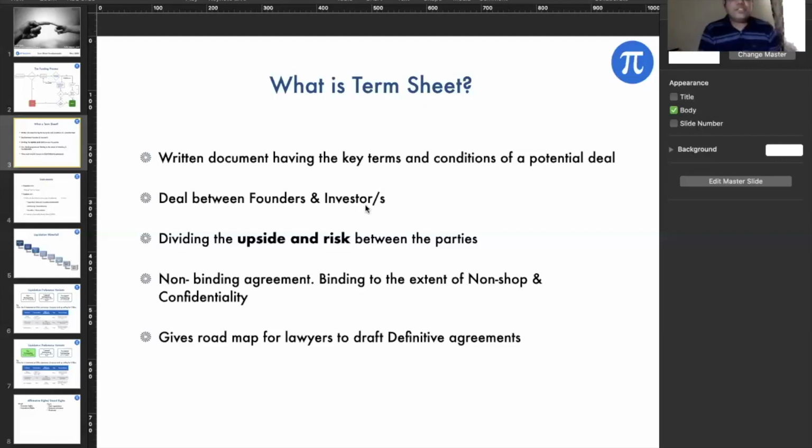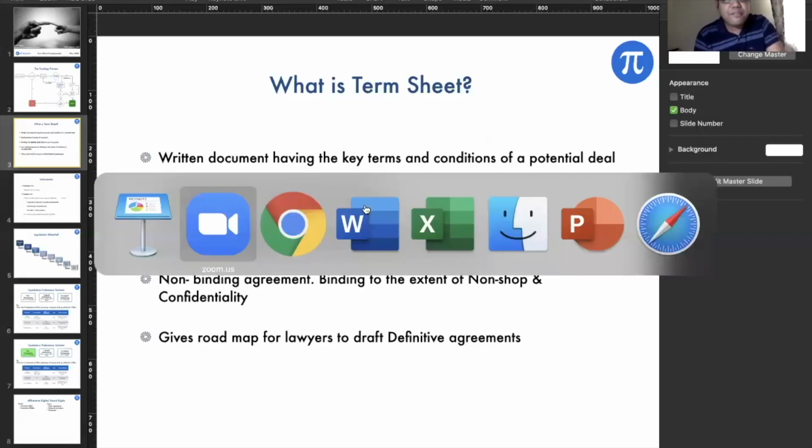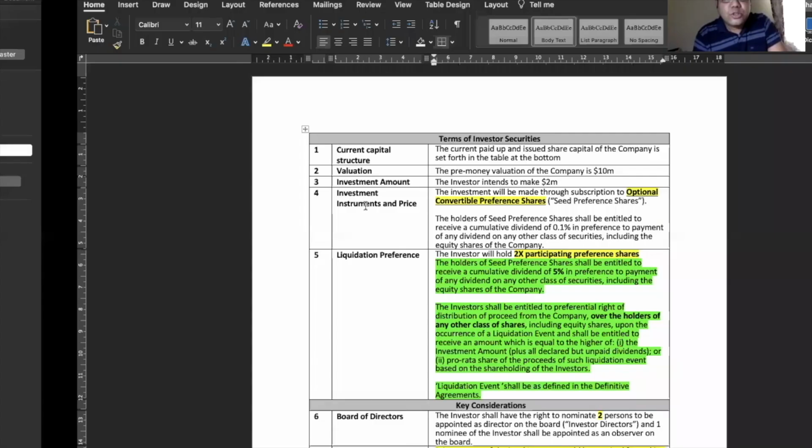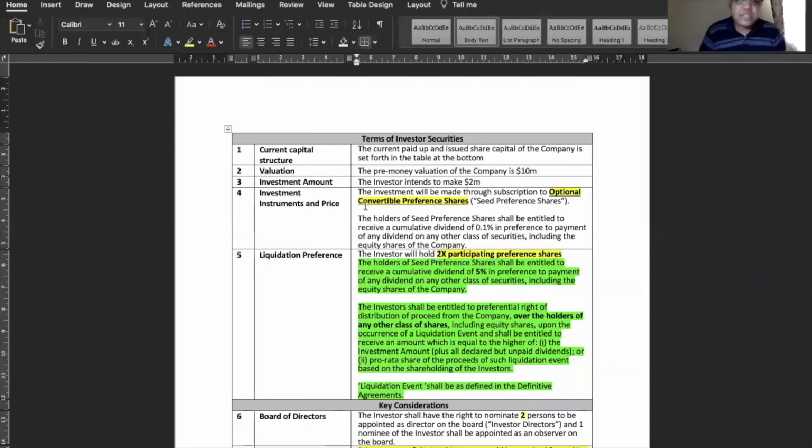Okay, so with this, I'll move to the buggy term sheet, which I created. If you remember, there were two term sheets which were shared out, term sheet A and term sheet B. What I have done here is consolidate both term sheets with all the clauses, and I have highlighted the points which are not very good business practices. The ones in yellow pertain to term sheet A, and the ones in green belong to term sheet B.